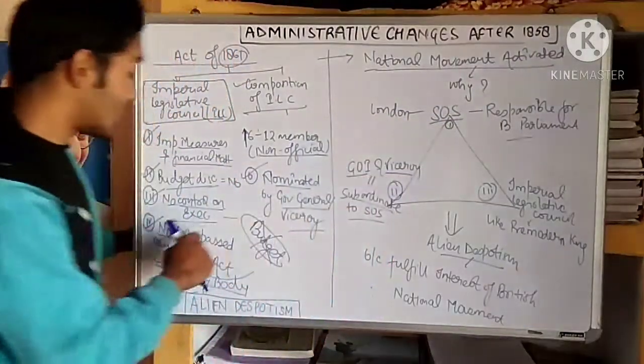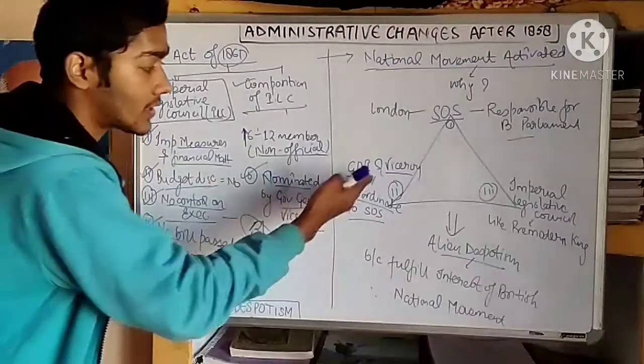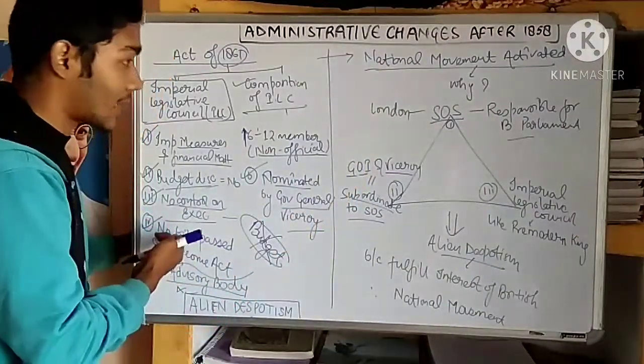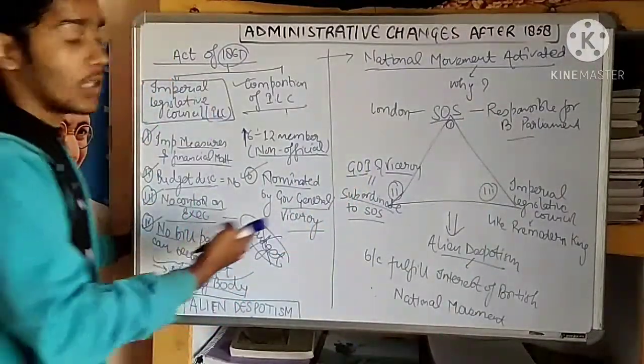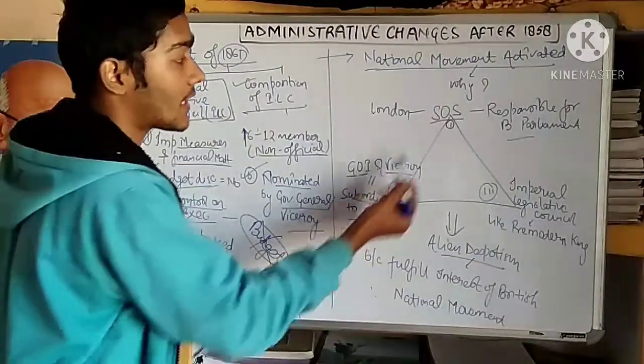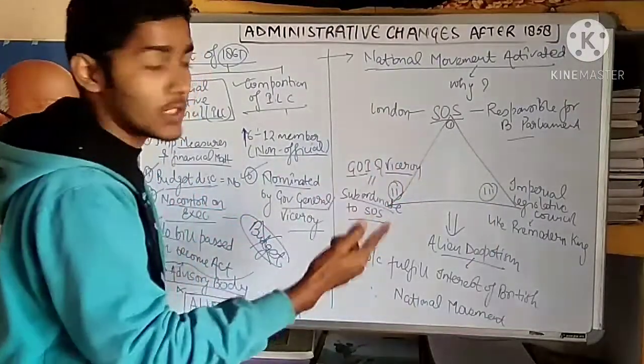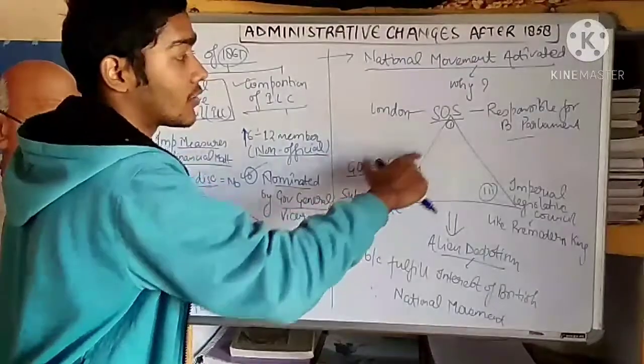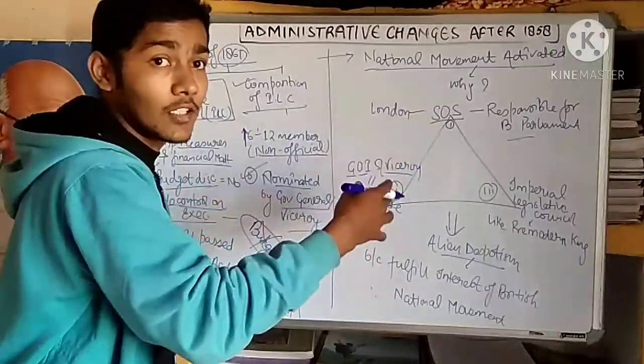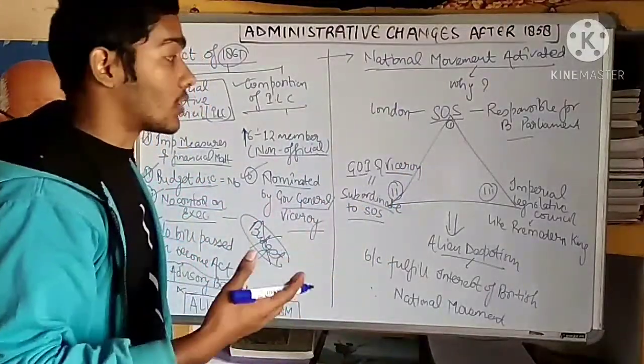As we discussed also, this council, this government of India, cannot pass an act. So it means that the Secretary of State was responsible, and he was residing in London, so he does not represent the Indian, or he does not know what the Indian wants.